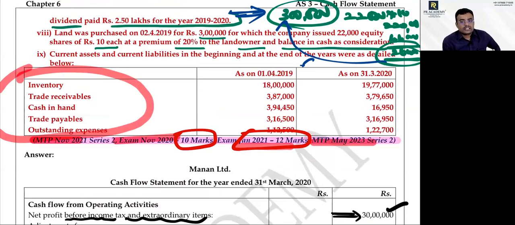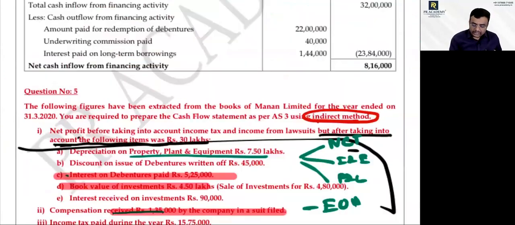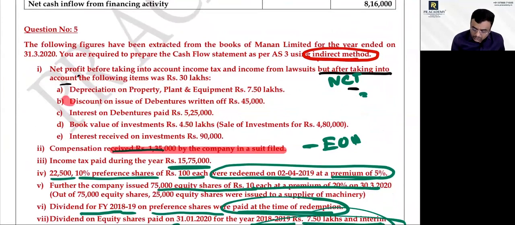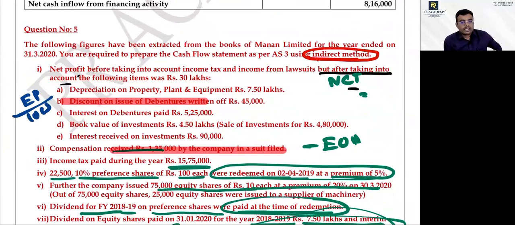Working capital. Now come back to only one item. Discount on issue of debenture is an expense or loss. Interest on debenture is an expense. Discount on issue of debenture is a loss. You would have studied in your debenture chapter, yes or no?